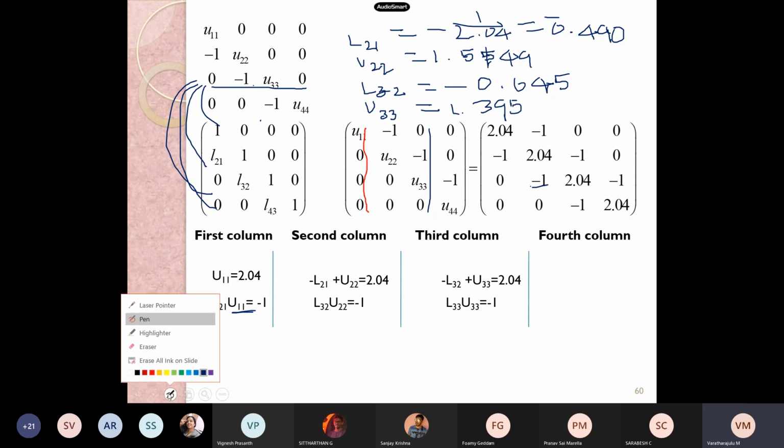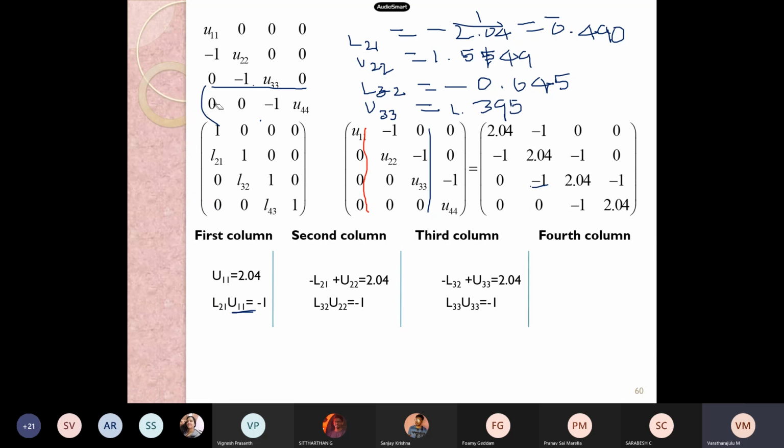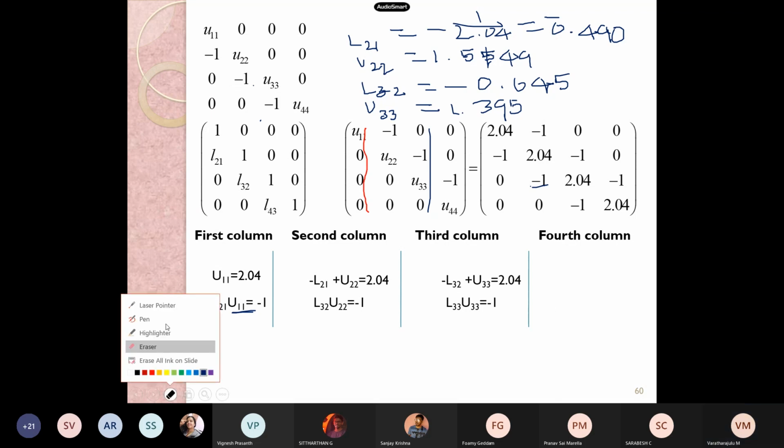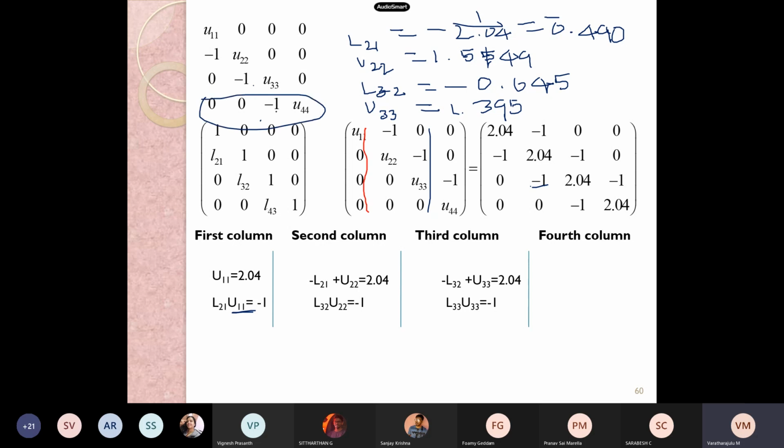Now I am concerning the fourth column. This will influence the last term, that is L. Instead here, 2, 3, 4, 4, 3.